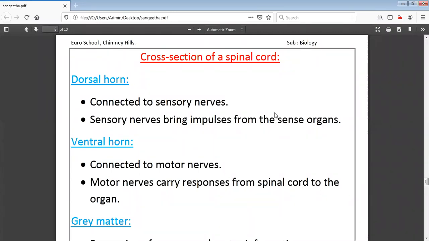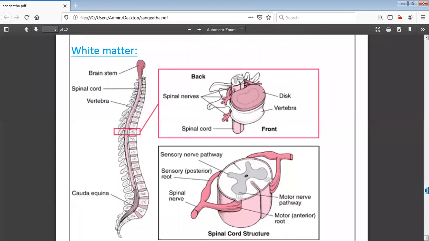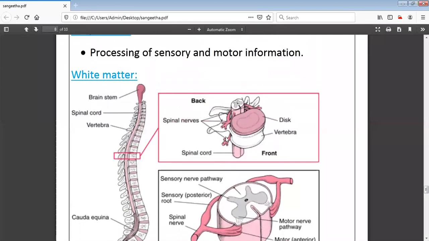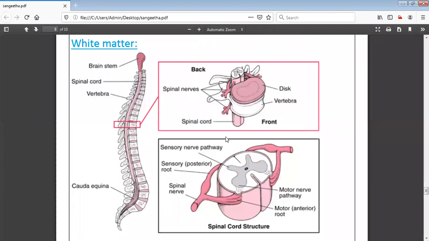Coming to the cross section, you can see the spinal cord structure, which has the motor nerve, the motor root, the spinal nerve, the sensory root as well as the sensory nerve. Just observe the structure. I'll explain.